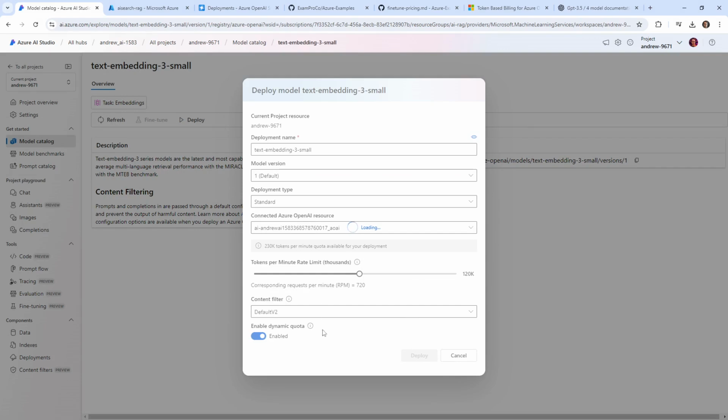That's another thing: how would that chatbot use that data source if there's no embedding model deployed? It probably wouldn't be able to. All right, so we'll give this a moment here. All right, so we'll go ahead and deploy this model.